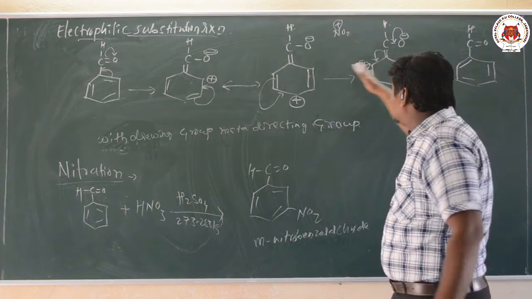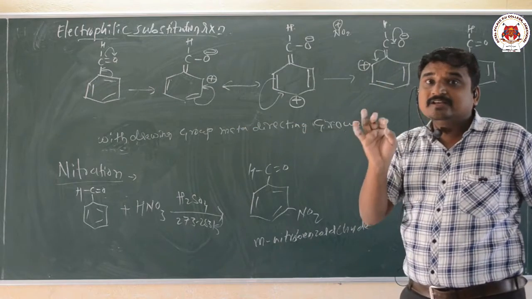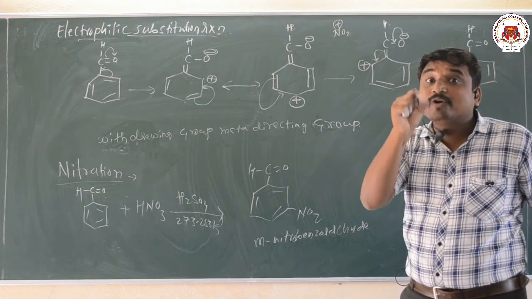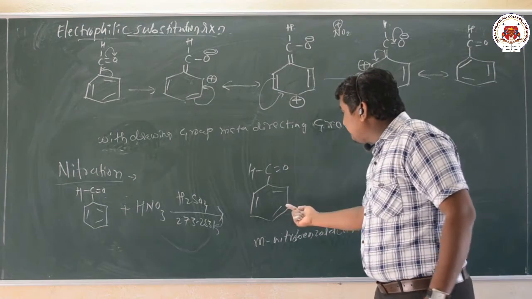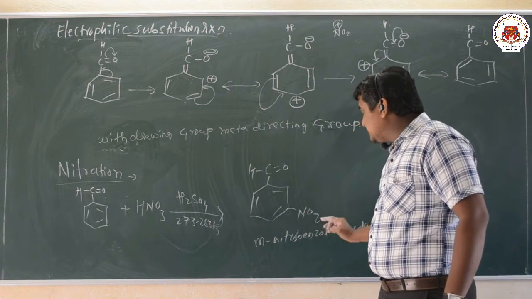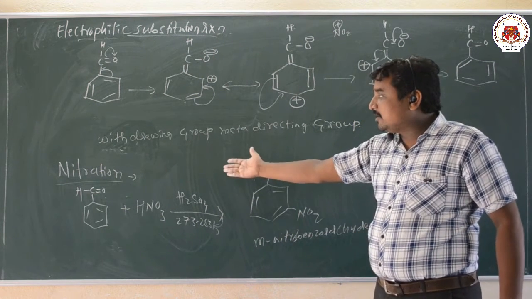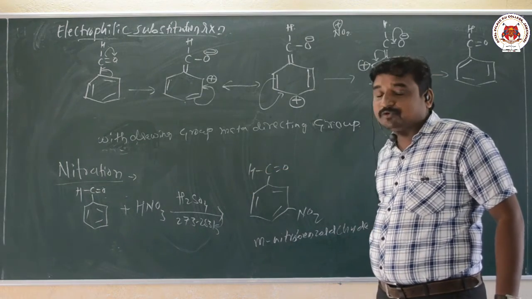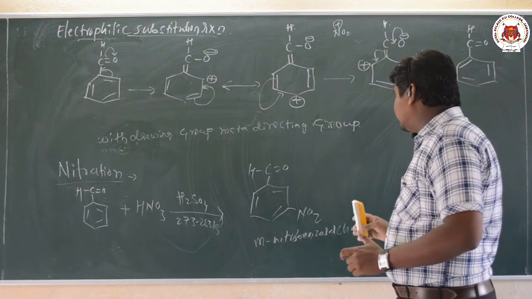After observing this resonance structure, we know that at the meta position there is no positive charge. So compared to ortho and para, the electron density is more at the meta position, hence the incoming electrophile prefers the meta position. This is ortho, this is meta, this is the para position. So benzaldehyde on nitration with concentrated HNO3 and H2SO4, the nitrating mixture, gives meta nitrobenzaldehyde.